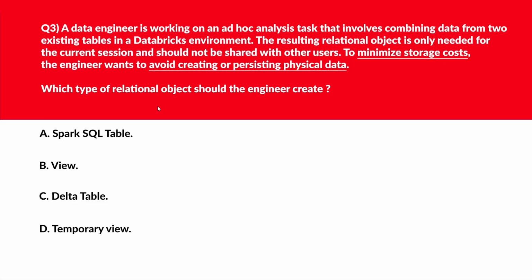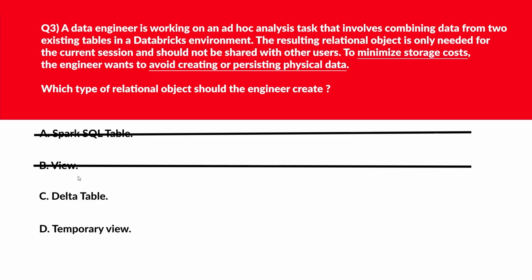Okay, now let's look at this question. This is all about minimizing storage cost and avoiding creating or persisting physical data. Option A says Spark SQL table. A Spark SQL table creates a persistent object that consumes storage. We'll eliminate it. We'll move to B. B says view. A view persists across sessions and may be accessed by others.